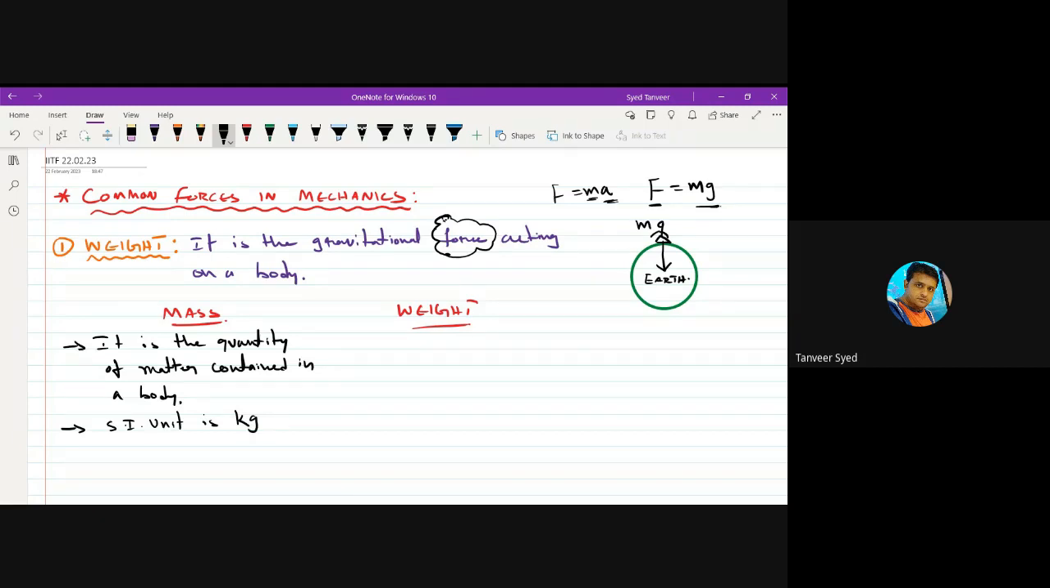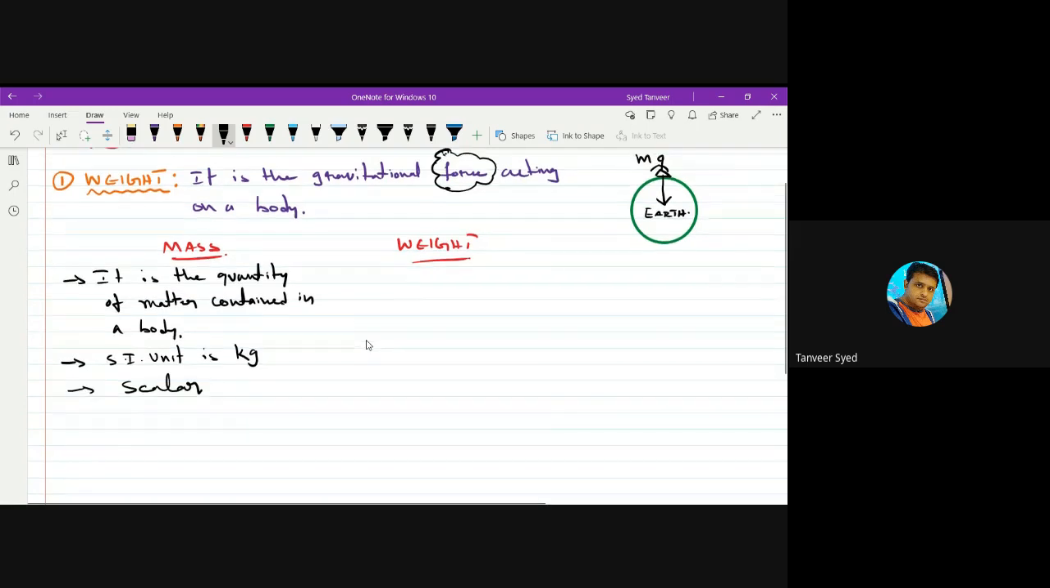Wherever you purchase any goods or groceries, you will be measuring mostly in kilograms. And mass is a scalar quantity. It does not depend on direction, or it does not have any particular direction. Then another point: mass of a body is independent of position.